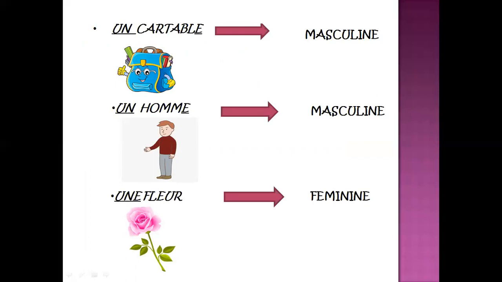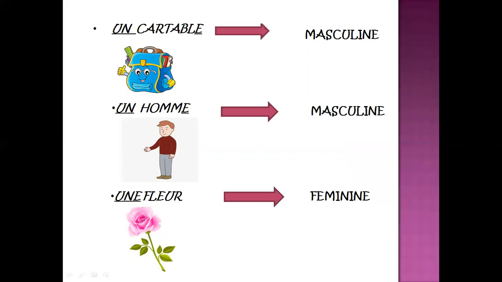Now children, cartable again ends with E, but we have put here un because it is an exception and it will remain masculine. Next, un homme. Un homme means a man. Now children, everyone knows that a man is a masculine gender. So obviously it is masculine and it will take un as an indefinite article.